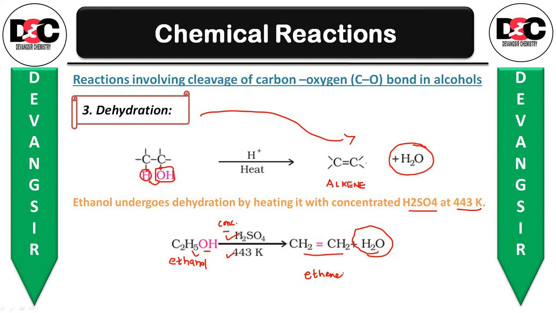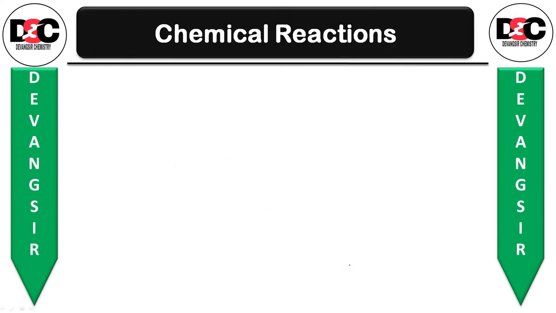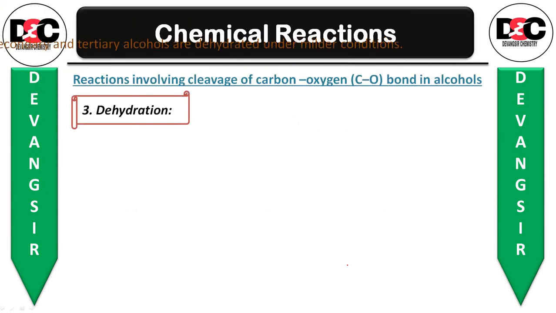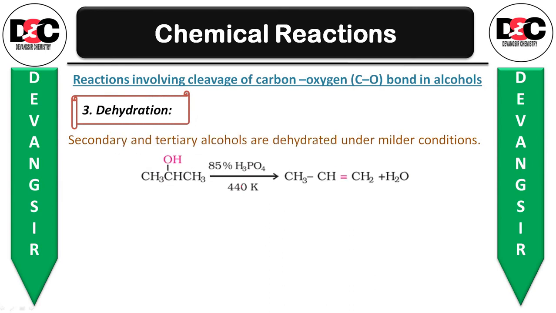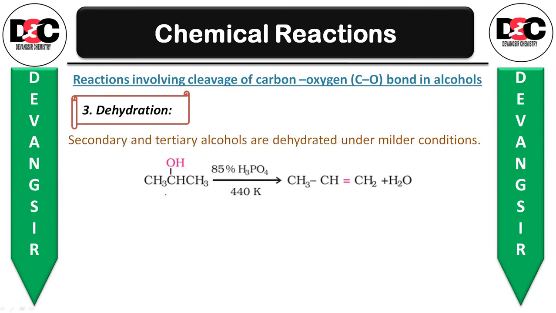Then secondary and tertiary alcohols are dehydrated under milder conditions. You don't have to provide such harsh conditions in case of secondary and tertiary alcohol. So let us see the structure which we have taken, that is CH3 CH3, that is 1, 2 and 3 carbon, so methane, ethane, propane, 2-propanol.